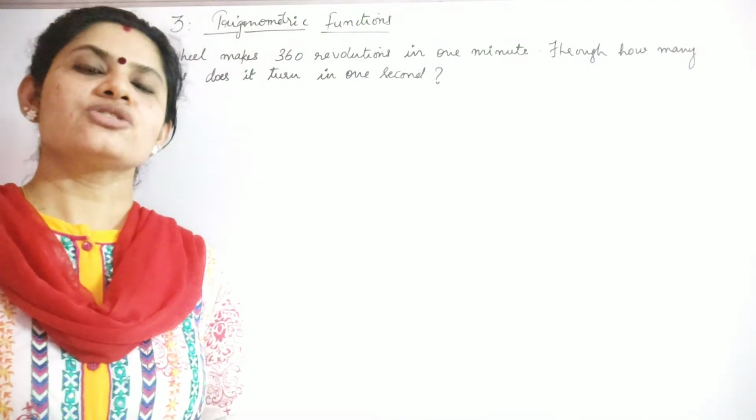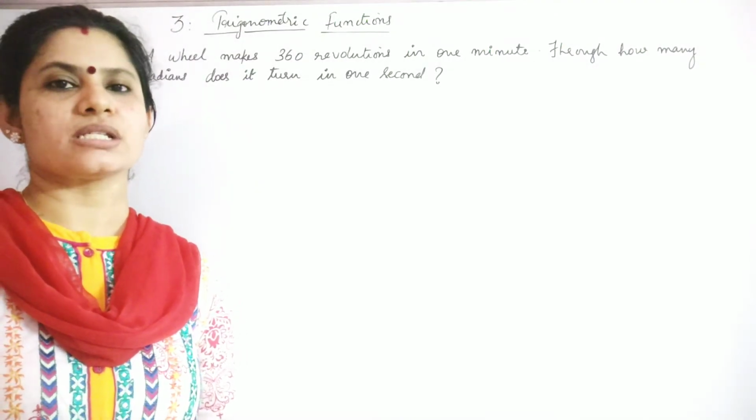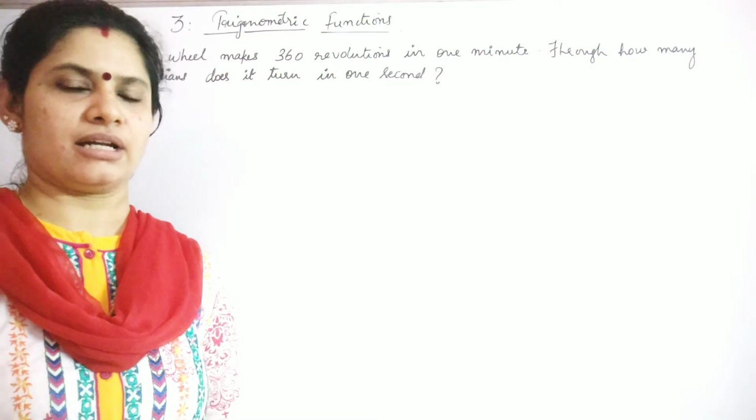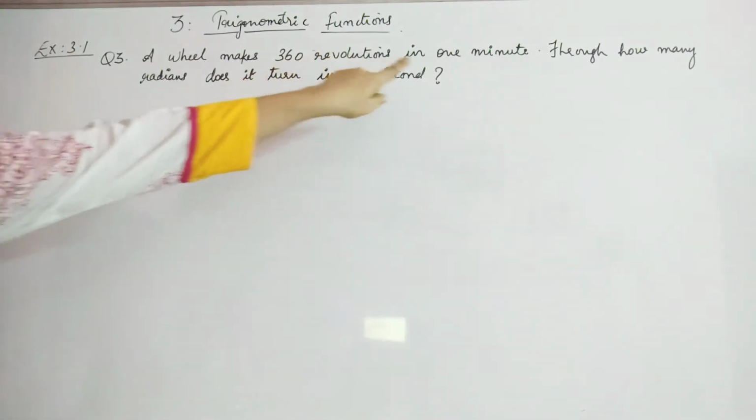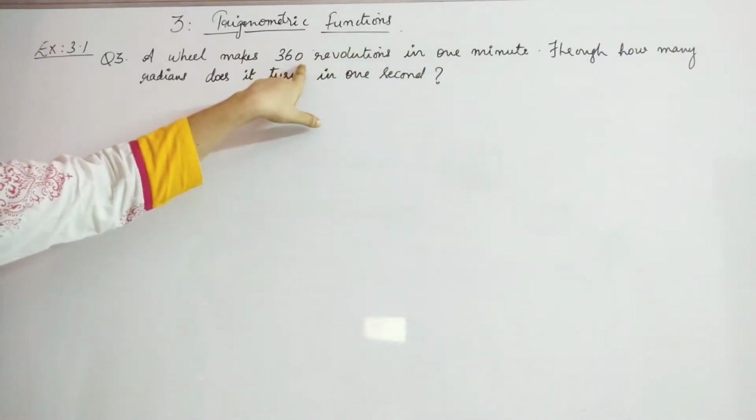Hi everyone, today we will be dealing with the remaining questions of exercise 3.1 and the first question which we are dealing with is question number 3. A wheel makes 360 revolutions in 1 minute. Through how many radians does it turn in 1 second? So what is given in the question? In 1 minute the wheel is making 360 revolutions.